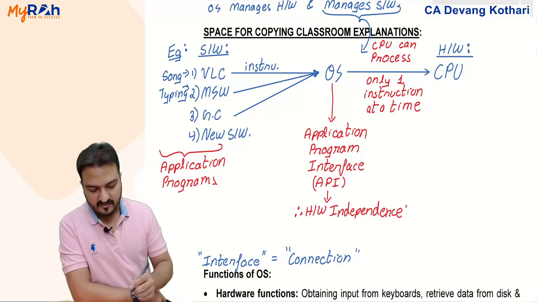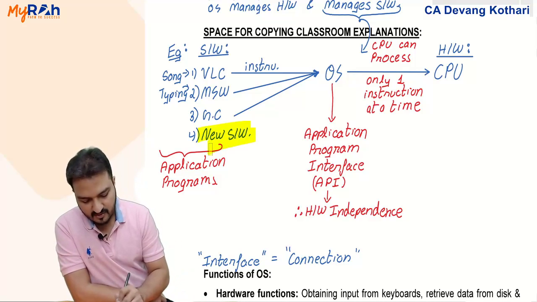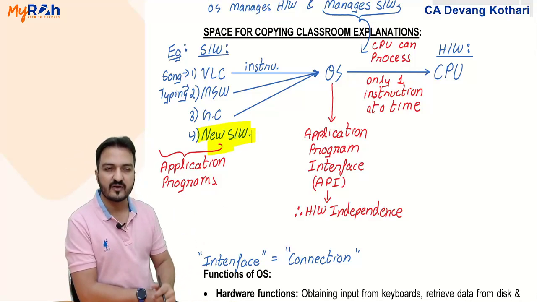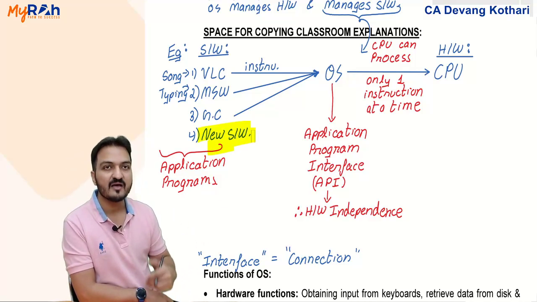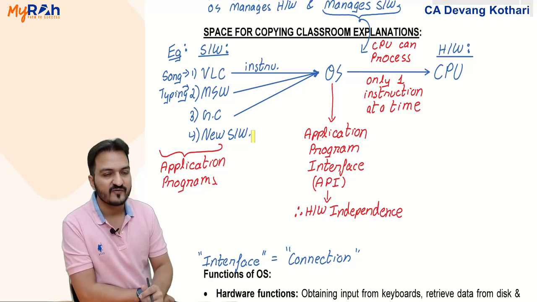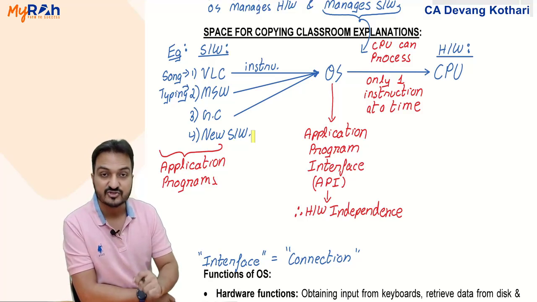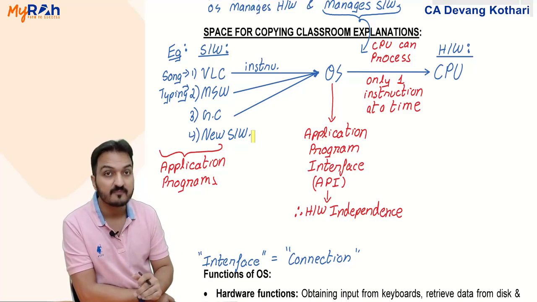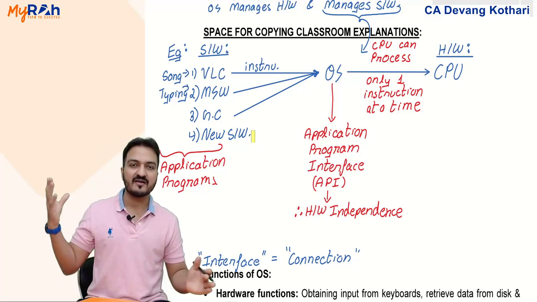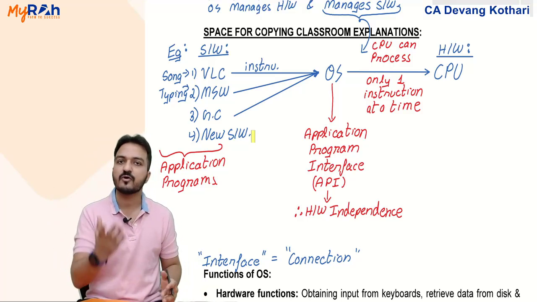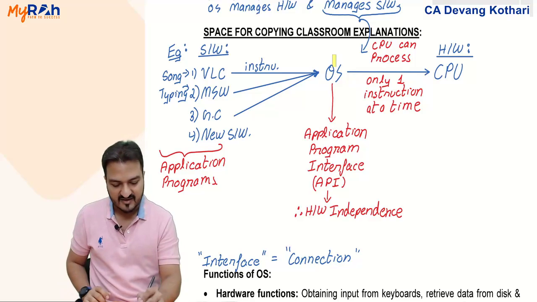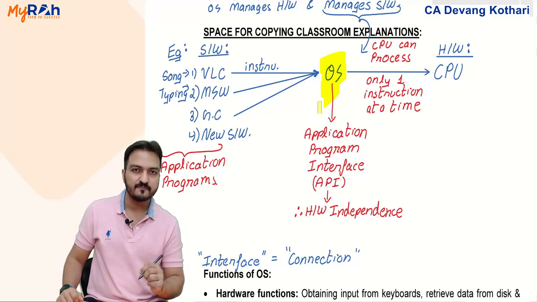This means that my softwares do not depend on which hardware I am using. Whether I'm using a Samsung phone, or MI phone, or Oppo, Vivo, any such brand phone, doesn't matter. Our Myra Education app will always work on your phone as long as it has the operating system called Android.